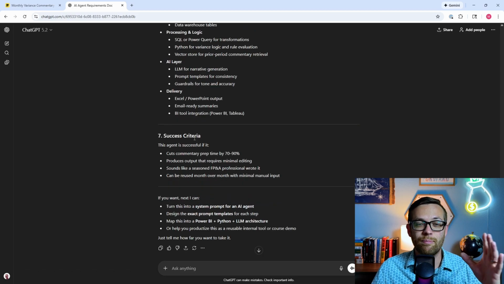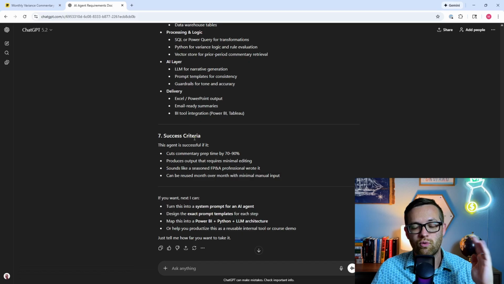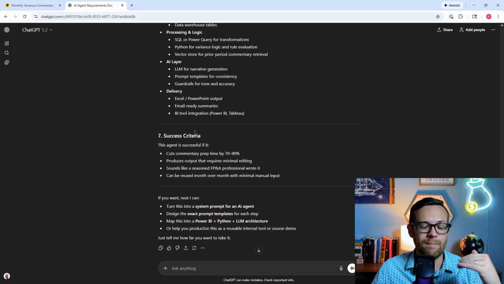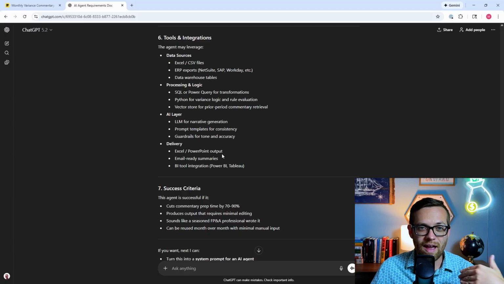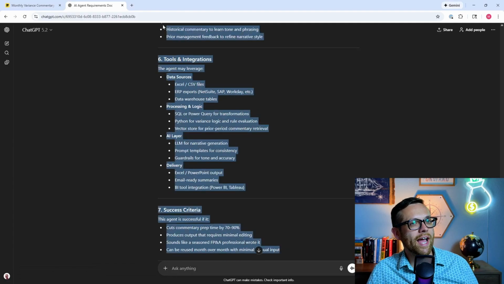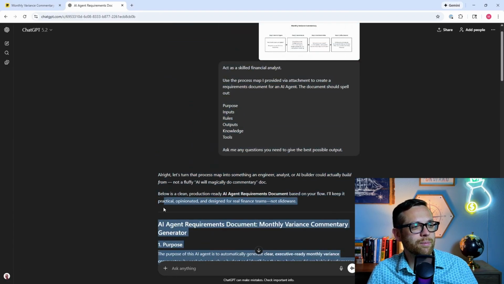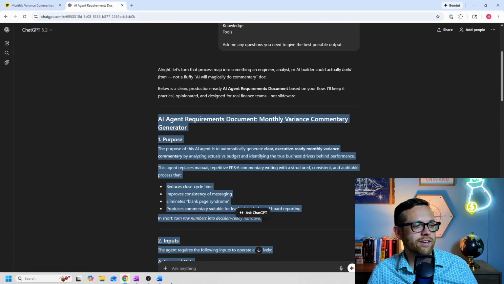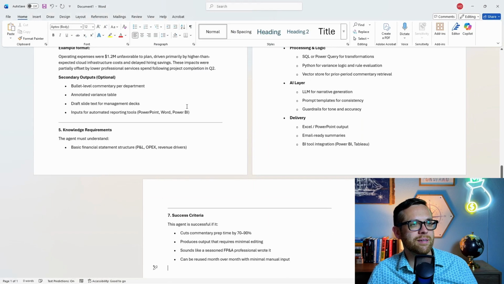So now take the process map you built for your capstone project, use the prompt that I'm going to give you right here, pop the prompt in with your process map, answer any questions if needed. Once you have your agent's requirement document, let's go ahead and pop this into a Word document because we're going to need this later. So once you've got your agent requirements, go ahead and copy this because we're going to need to put this into a Word document and use this later for some of our other AI prompting.